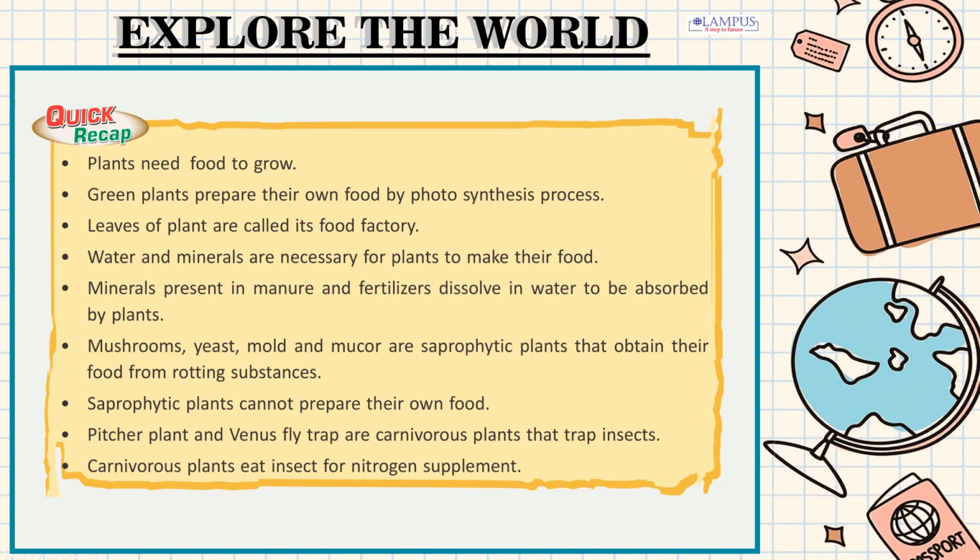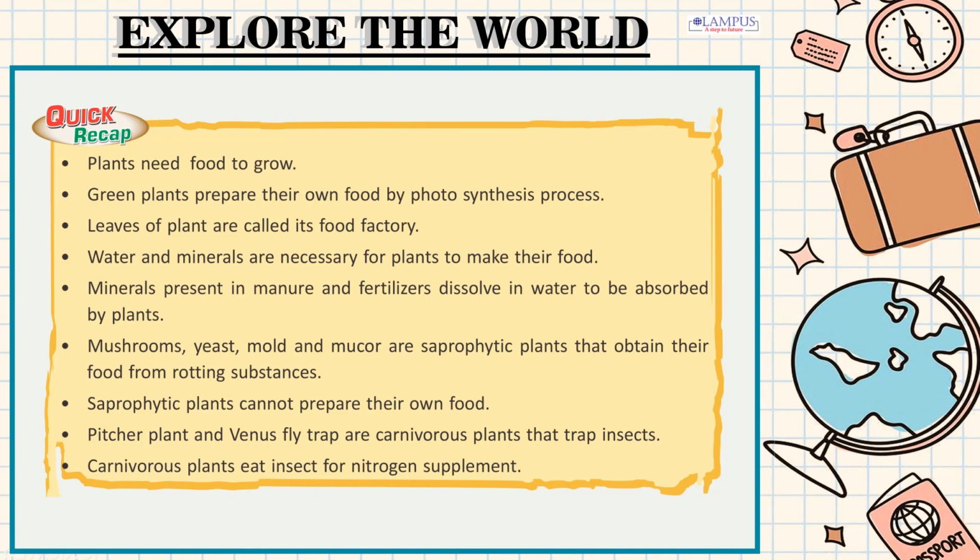Quick recap. Plants need food to grow. Green plants prepare their own food by photosynthesis process. Leaves of plant are called its food factory. Water and minerals are necessary for plants to make their food. Minerals present in manure and fertilizer dissolve in water to be absorbed by plants.